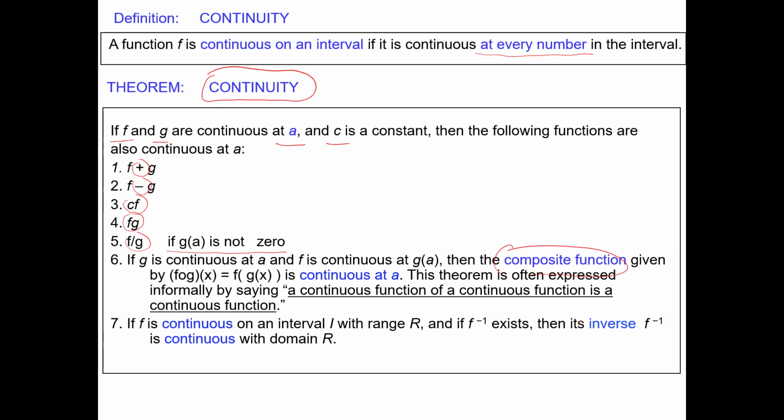And even if we take the inverse: if f is continuous on an interval and the inverse also exists, which is another condition, then the inverse of this function will also be a continuous function. We may produce this continuity by doing these algebraic operations.